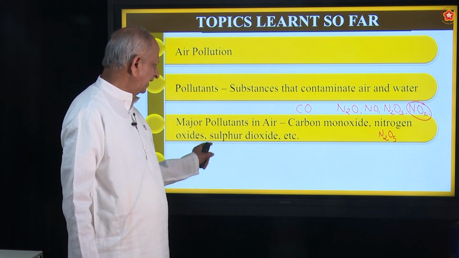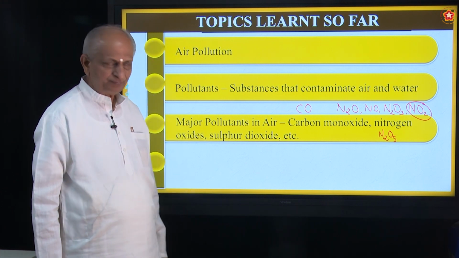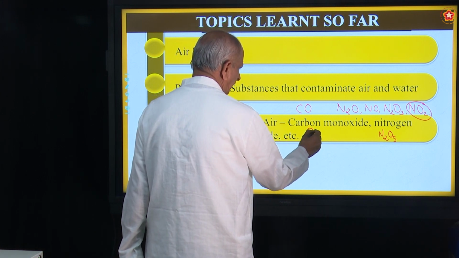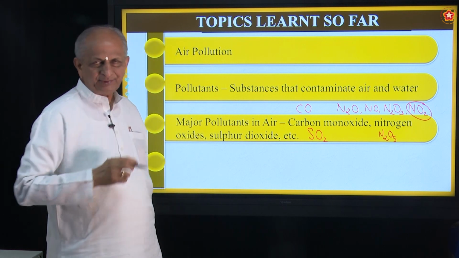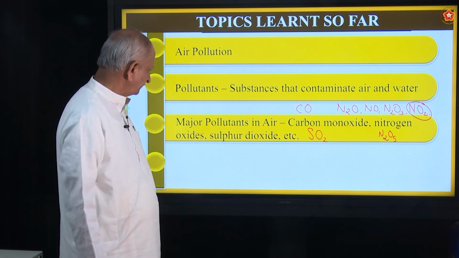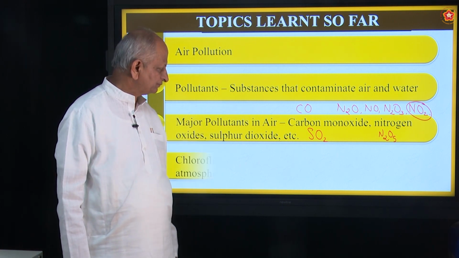Okay? And sulfur dioxide. How is sulfur dioxide produced? Especially in factories, the exhaust gases will invariably contain sulfur dioxide. When sulfur is burnt in air or oxygen, it forms sulfur dioxide. So, these are called pollutants in air.